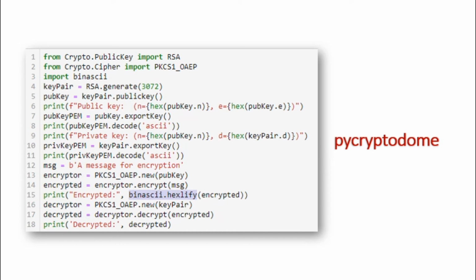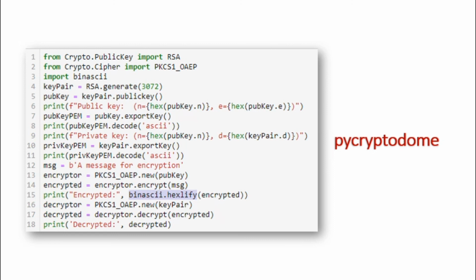In the next line, we are generating the key components n, d and e, which are 3072 bits long. Then we are taking the public key components from the key pair and encoding them in hexadecimal form. Hexadecimal is a base 16 number system. It is easier to represent in hexadecimal format than other formats. We are exporting these numbers by using .exportKey into another file and decoding them in ASCII. ASCII is the American Standard Code for Information Interchange. It is used to translate computer text to human text.